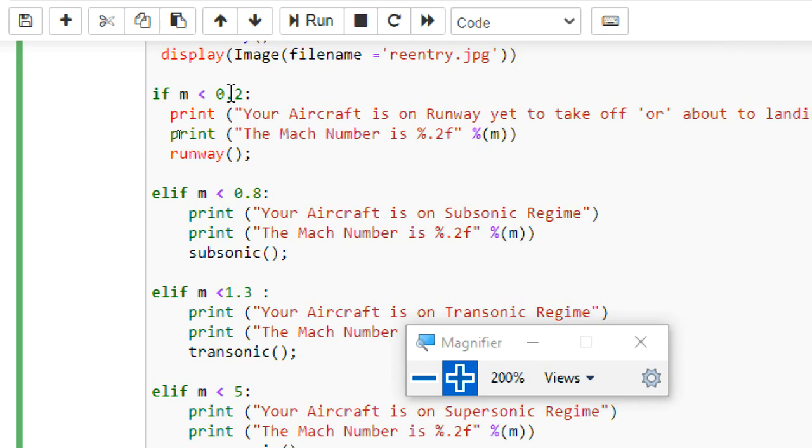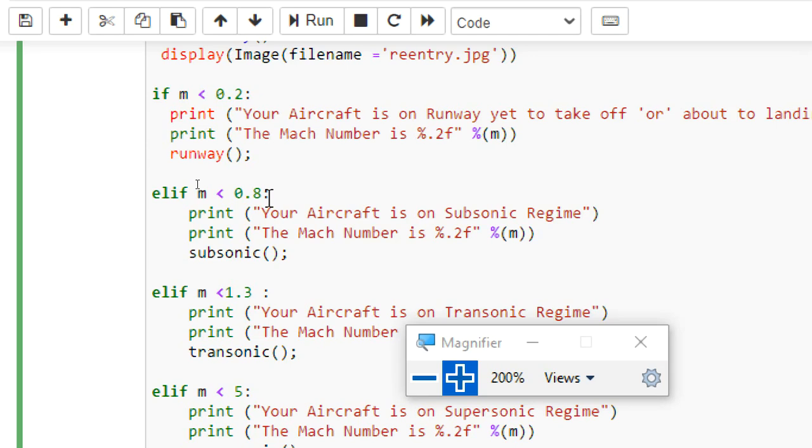Now, this is the first condition. If the m value is 0.3, then the system will see this particular command: if m is less than 0.2. No, it is not less than 0.2, so automatically it will come to the next statement: else if m is less than 0.8.